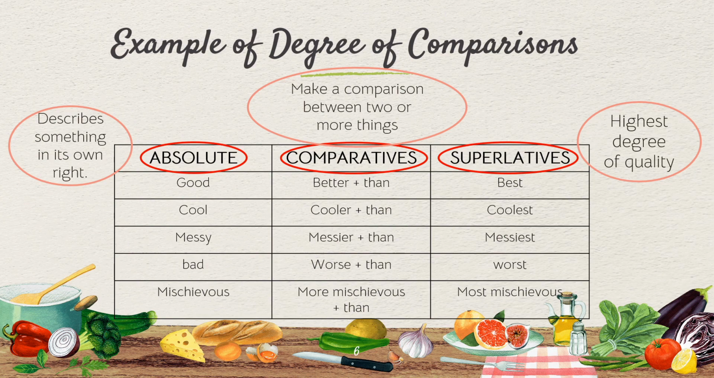So certain words don't change, but you only need to add the word more for comparative and most for superlative, which means that, for example, we say more mischievous than and most mischievous. Another example could be successful.